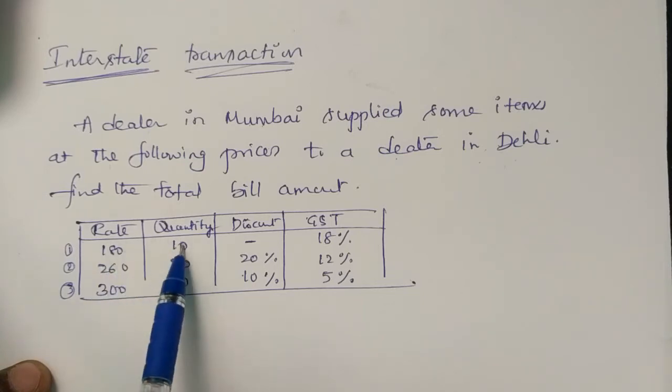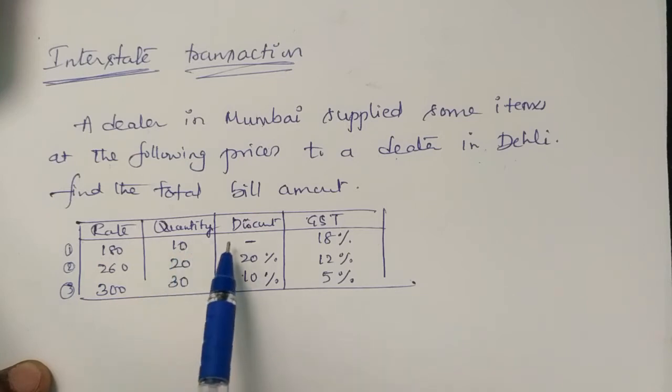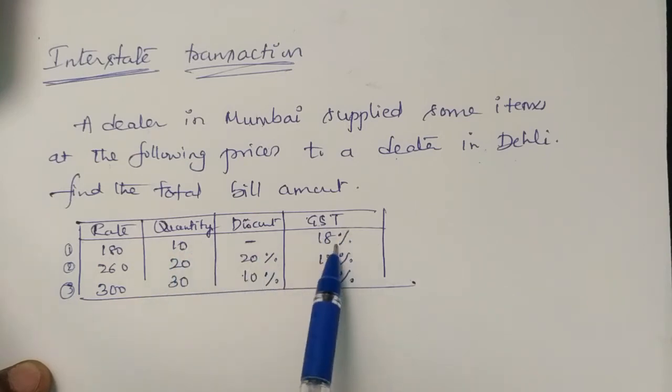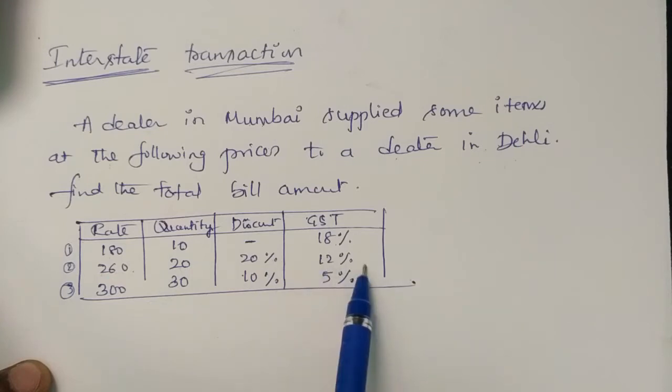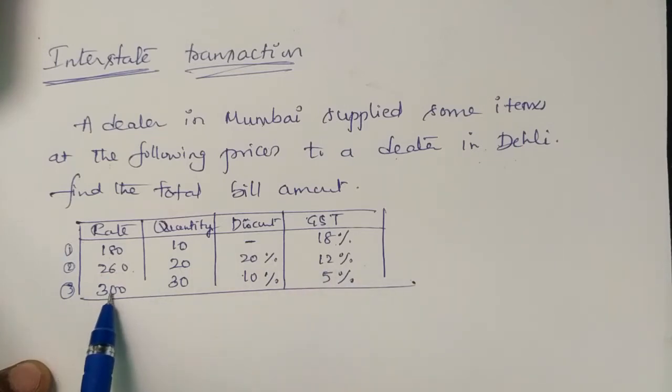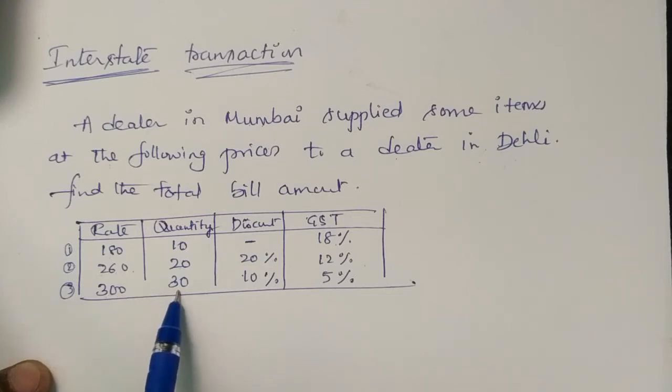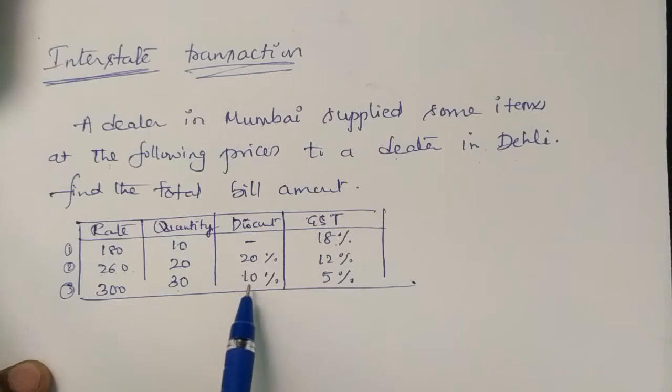So 180 into 10 numbers. The discount is not given, GST 18%. Another item is 260 rupees per one, but he is buying 20 numbers of that same item. 20% discount is given, 12% GST. Another item rate is 300, which means per one. He is buying 30 numbers of the same item. Got it? Discount is 10%, 5% GST. So using this, we'll calculate the total bill amount.